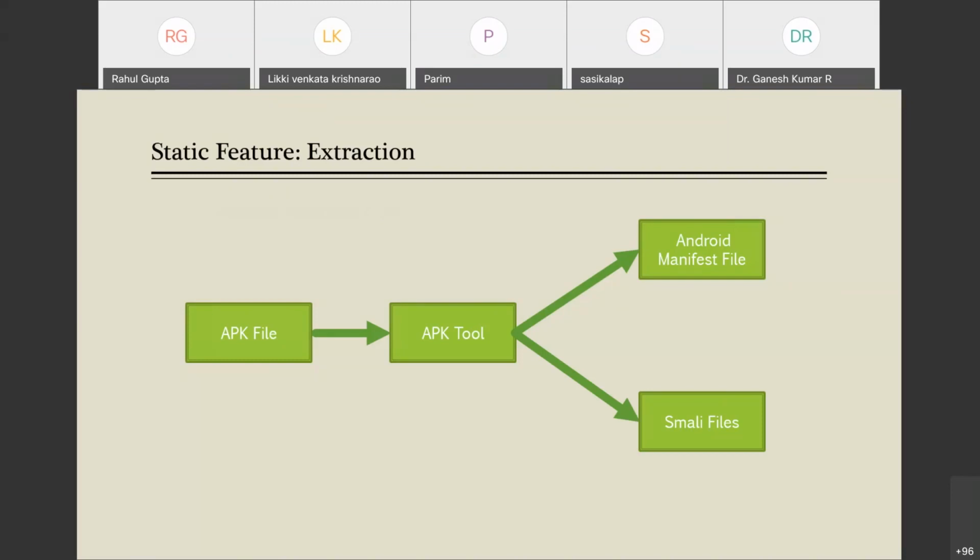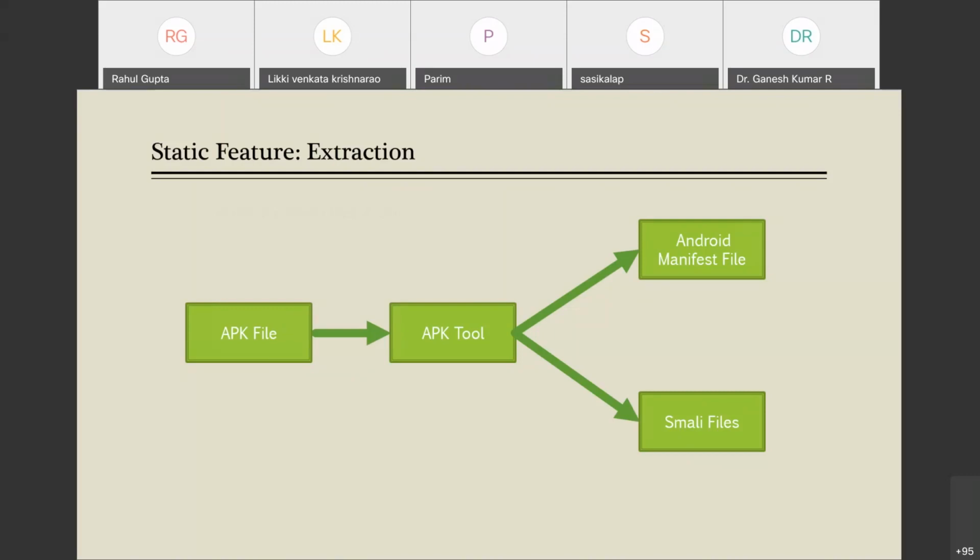So one is the resource folder. The resource folder has all the resources, in the form of images, that our application is using. Generally that is also not usable in case of malware analysis. So what is usable? Only two folders are usable: the Android manifest file folder and the smali file folder. So what is the Android manifest file folder and what is the smali file folder?